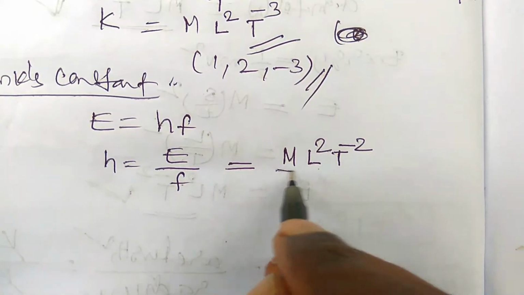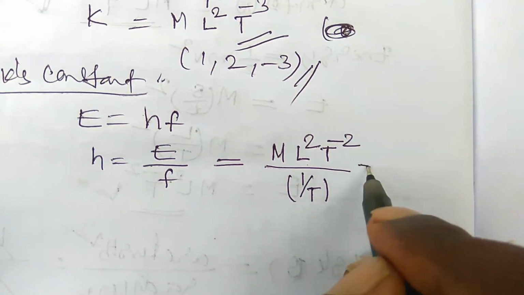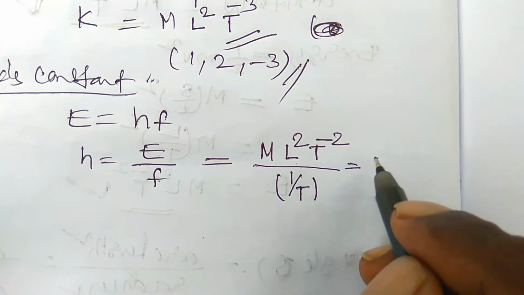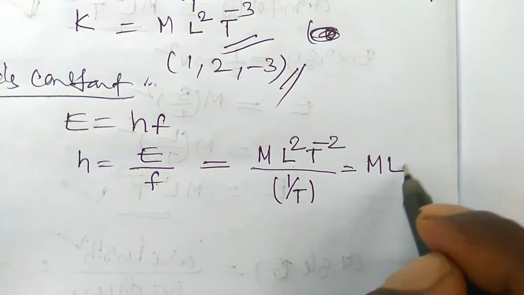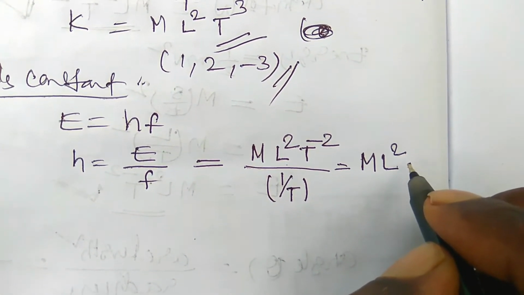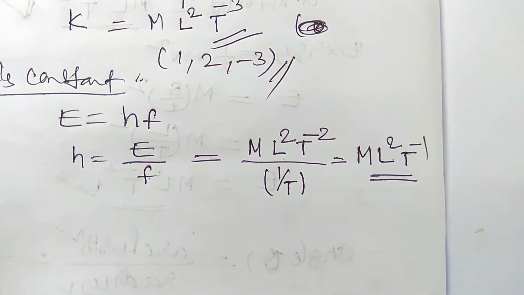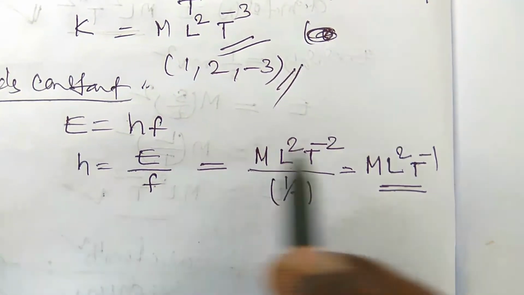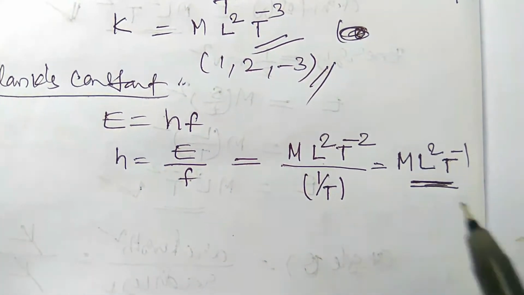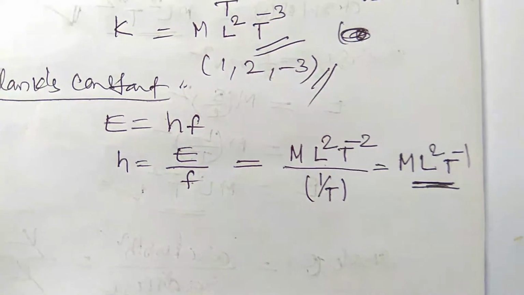Here frequency is 1 by time. So 1 by time means time goes upwards, giving M L2 T minus 1. This is the dimensional formula for Planck's constant. The dimensional equation is M L2 T minus 1 in square brackets. The dimensions are 1, 2, minus 1.